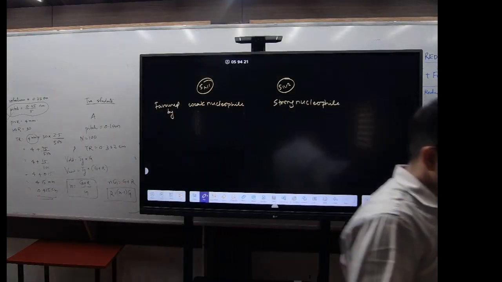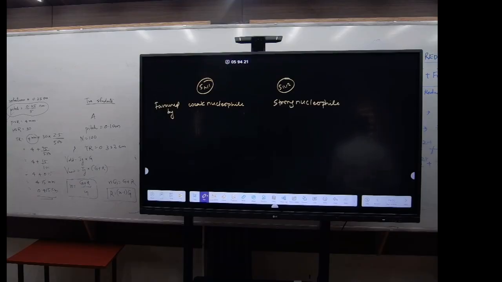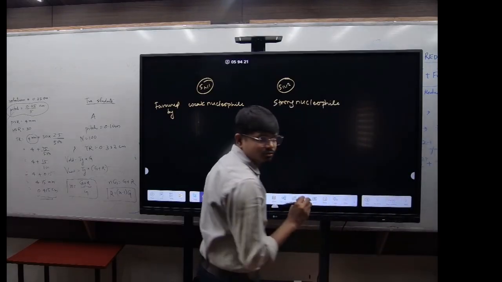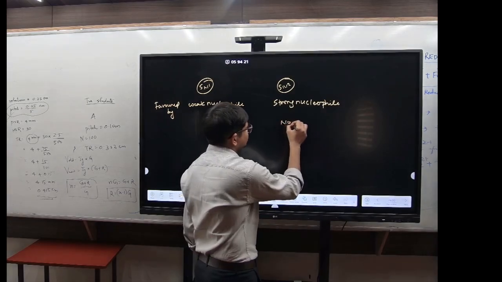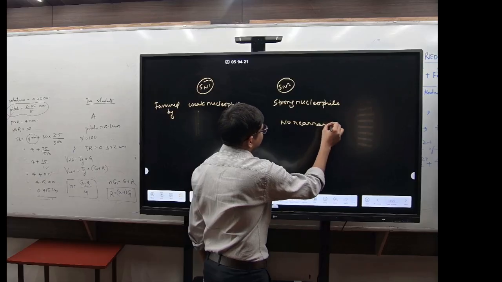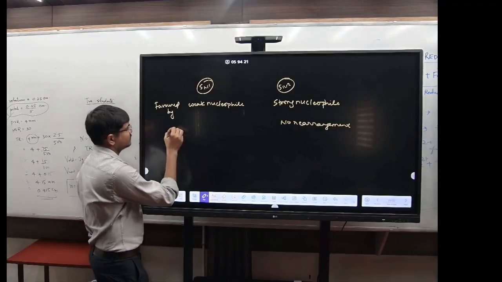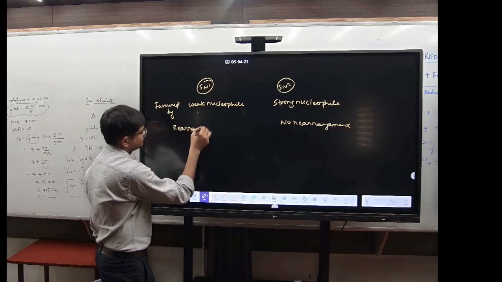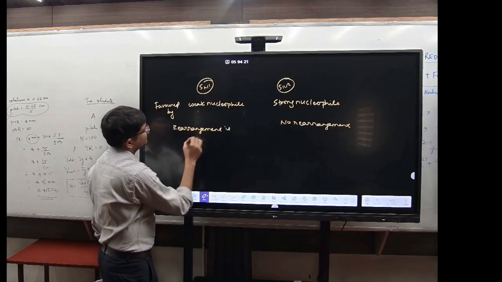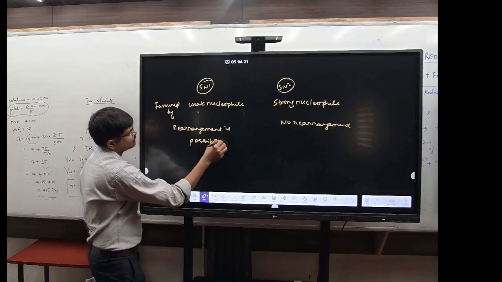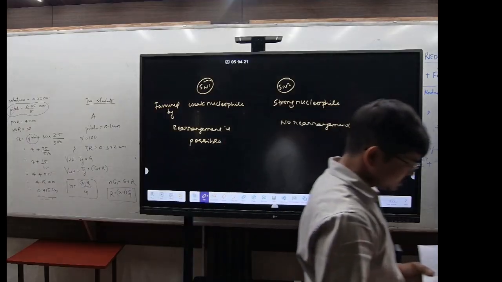Competing reaction for SN2 reaction is rearrangement. SN1 reaction can be catalyzed by some levels. This is true. A weak nucleophile and a protic solvent increases the rate of SN1. So which option then? Second option. Got it? Remember, in SN2 there is no rearrangement possible. Rearrangement is only possible in case of SN1 mechanism. Rearrangement can be possible here. Got it? Let's go.